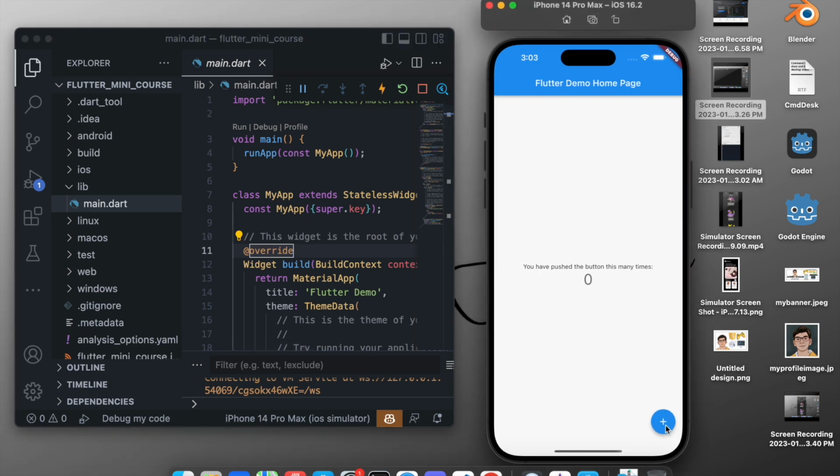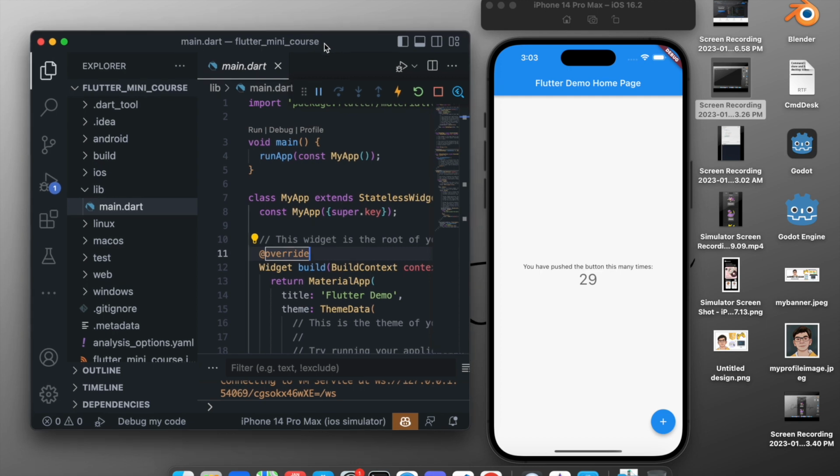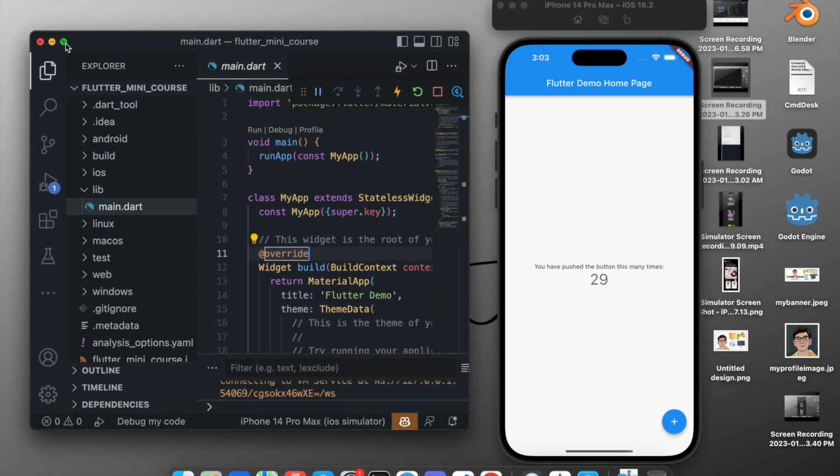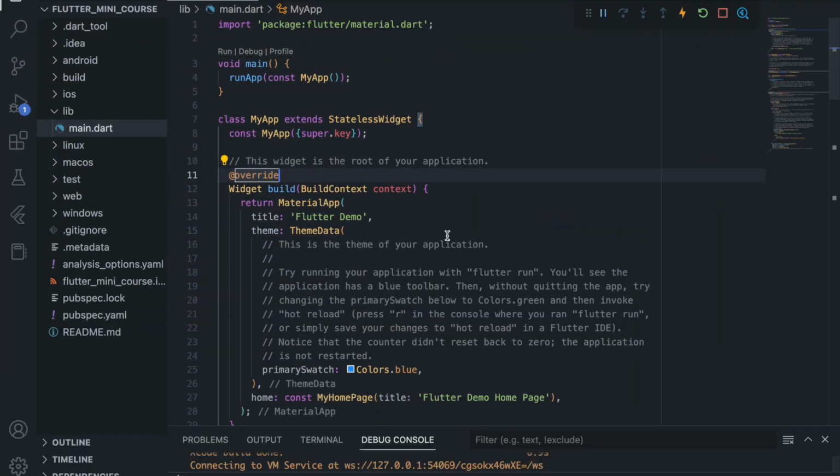Now after the app has started in the simulator, this is the default view that we get from Flutter. This is a default app, and if you press this plus button, the count increases by 1. Now this is good, but we don't want to make an app like this. We want to make a Pokemon app. So how can we do that?